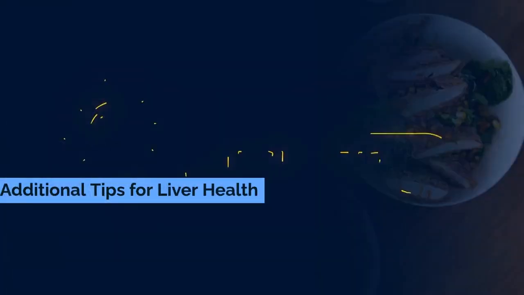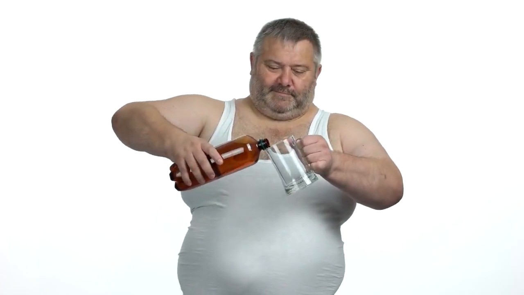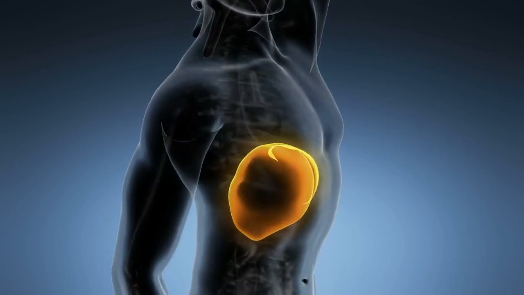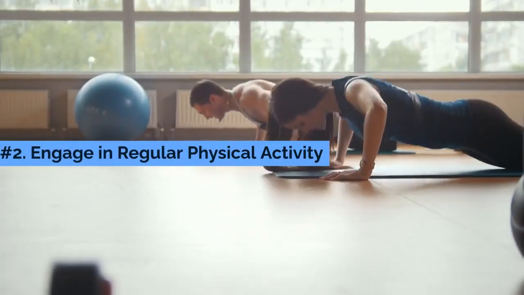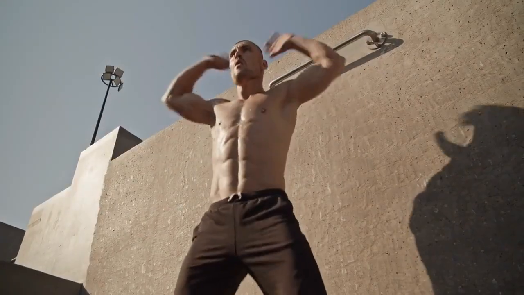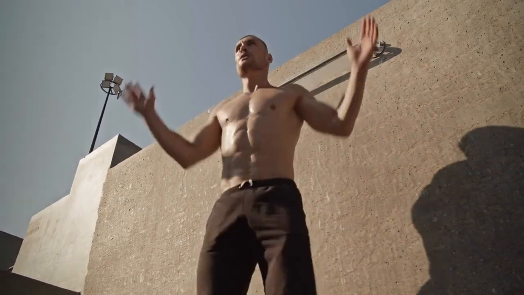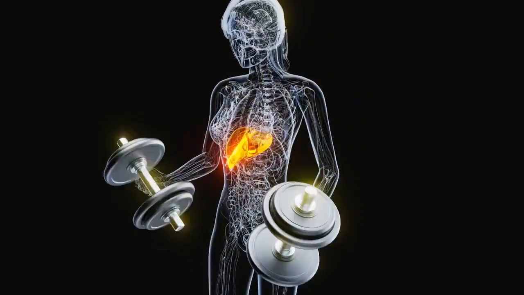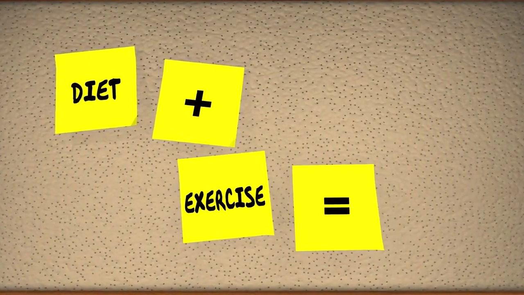Additional tips for liver health. Number 1. Abstain from alcohol. Alcohol consumption can significantly worsen fatty liver disease and impede recovery. Abstaining from alcohol is crucial for managing and reversing fatty liver disease effectively. Number 2. Engage in regular physical activity. Aim for at least 150 minutes of moderate intensity aerobic exercise each week. Incorporate resistance training or muscle building exercises at least 2 days a week. Regular physical activity supports weight loss, improves liver function, and enhances overall metabolic health.